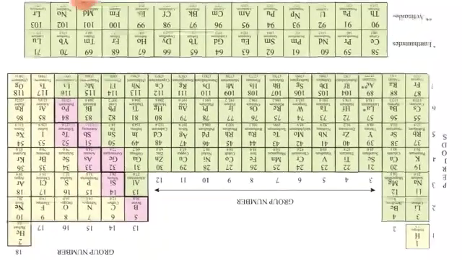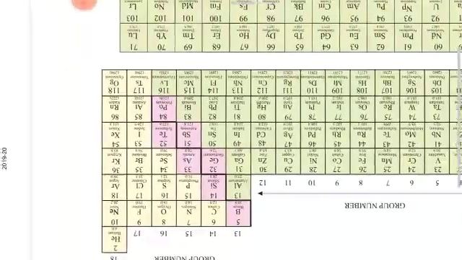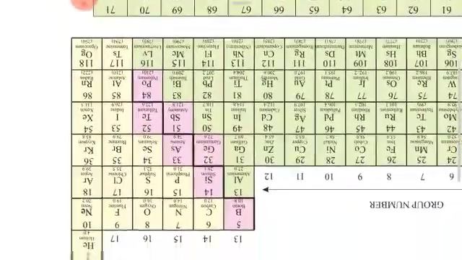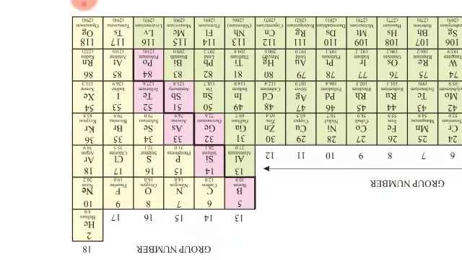The 18th group is known as the noble gas group, that is helium, neon, argon, krypton, xenon. This is known as noble gas or inert gas or the stable elements. Fluorine, chlorine, bromine, iodine are known as halogens. In the stable elements, the outermost shell is completely filled.